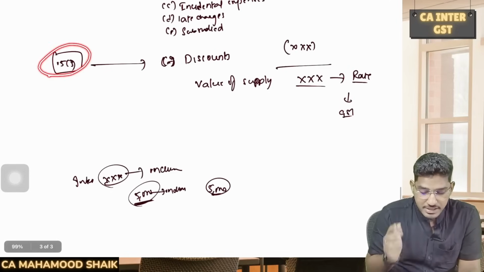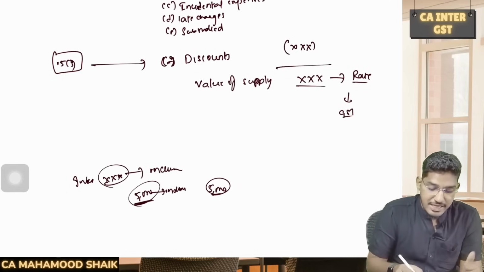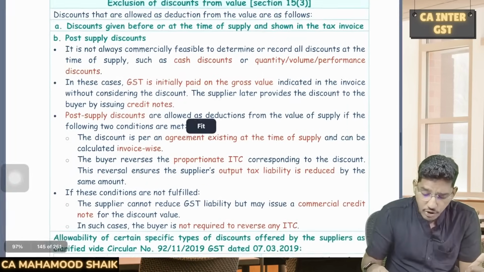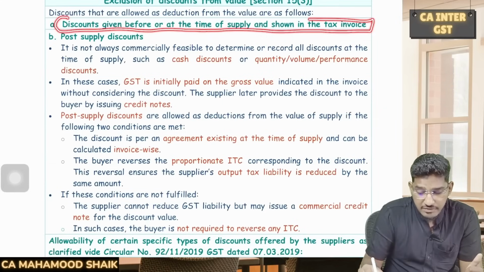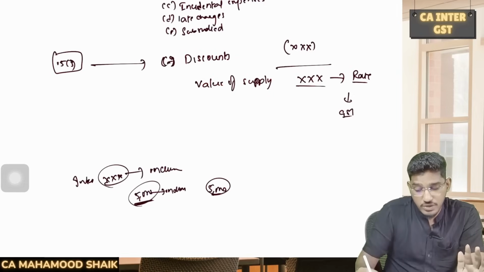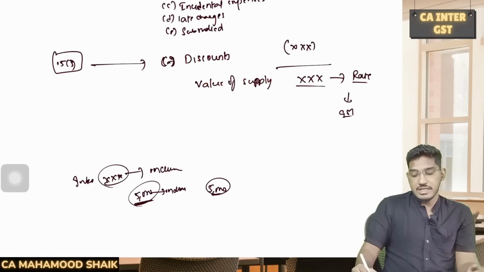Now we have section 15 subsection 3, which is talking about some discounts which are required to be reduced. So they say two kinds of discounts here. How many kinds of discounts? They will talk about two kinds of discounts. Those discounts which are given before or at the time of delivery, and which have been shown in the tax invoice. That means the discount has been given on the invoice itself.